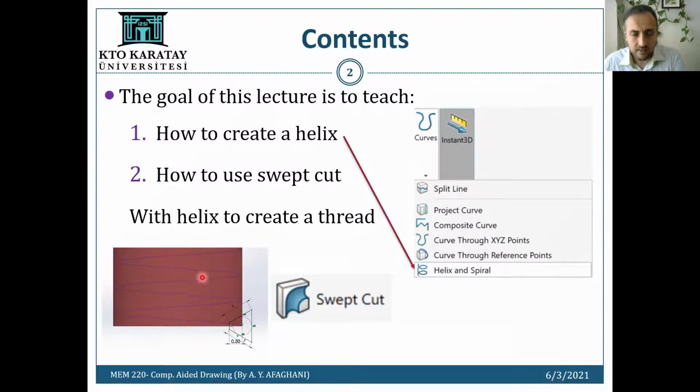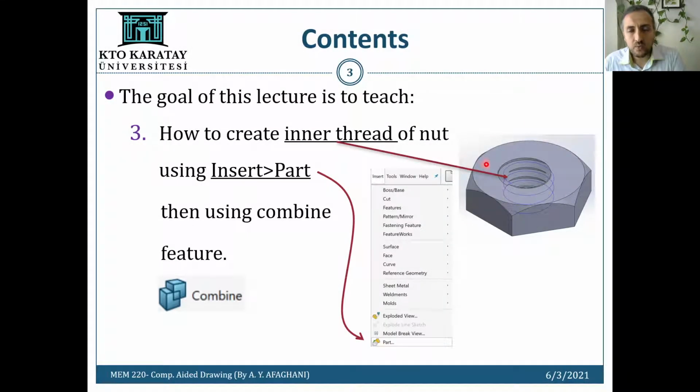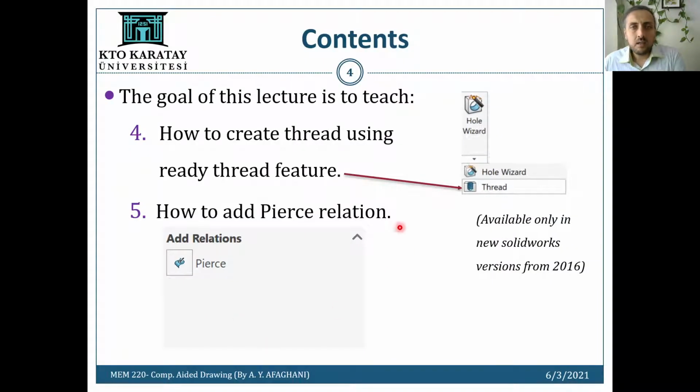We will create a thread, but here I will teach you a different technique, which is insert part, then using the feature combine. Plus, I will teach you how to create a thread using a ready library thread, which is available from SolidWorks 2016 and so on. Before 2016, it was not available in SolidWorks.